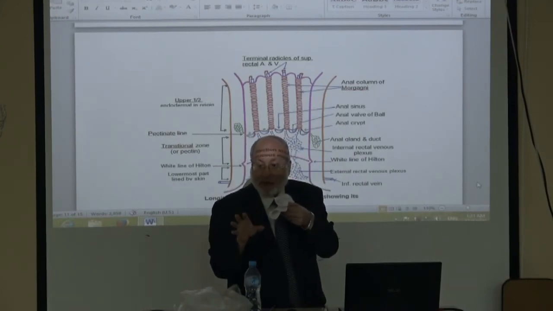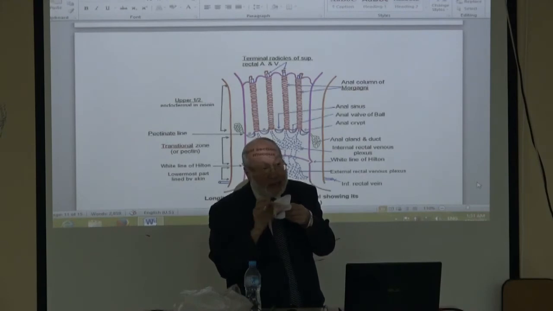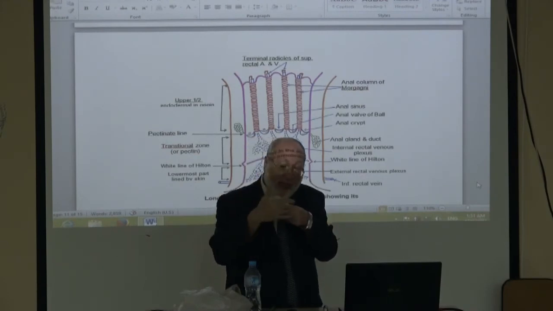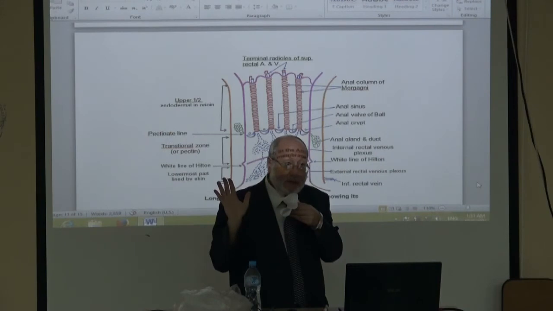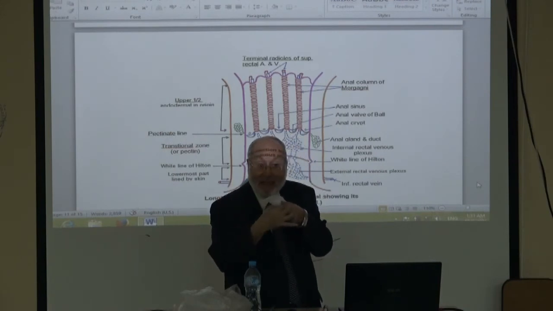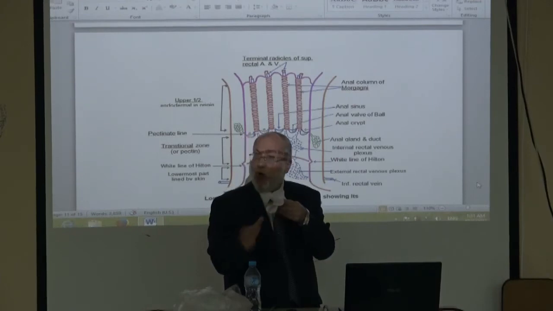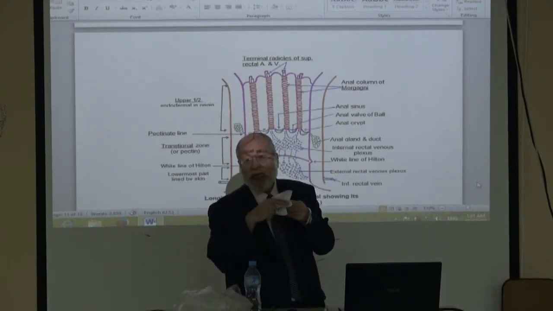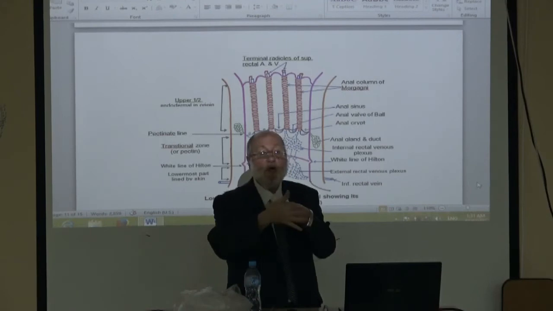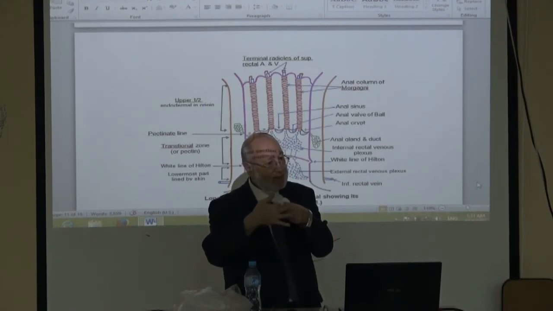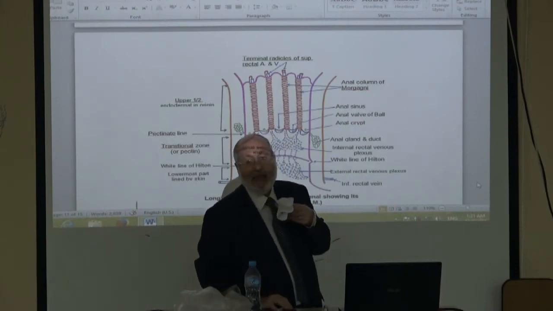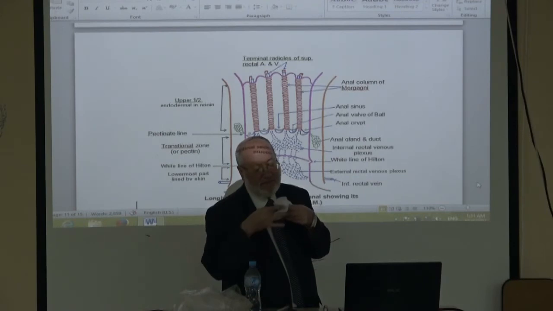During development, the lower half of the anal canal is formed and the upper half of the anal canal is formed, but they are separated by a membrane called the proctodeal membrane or cloacal membrane. It is the same. At about the third month of intrauterine fetal life, this membrane